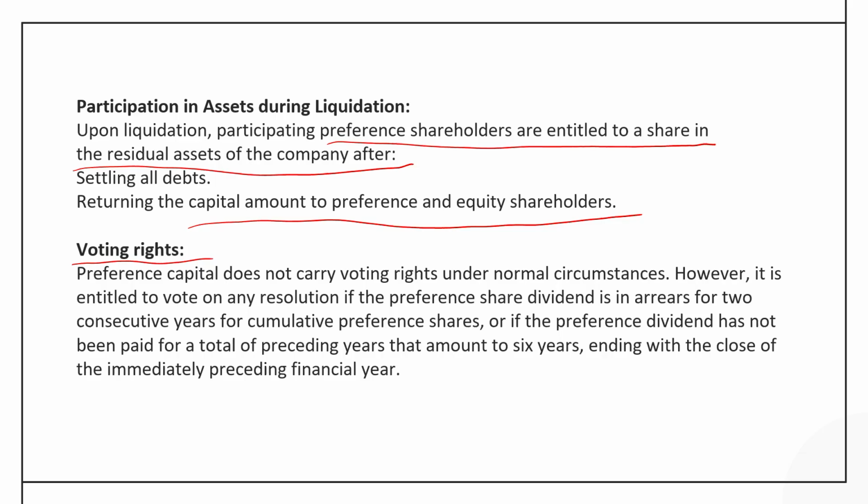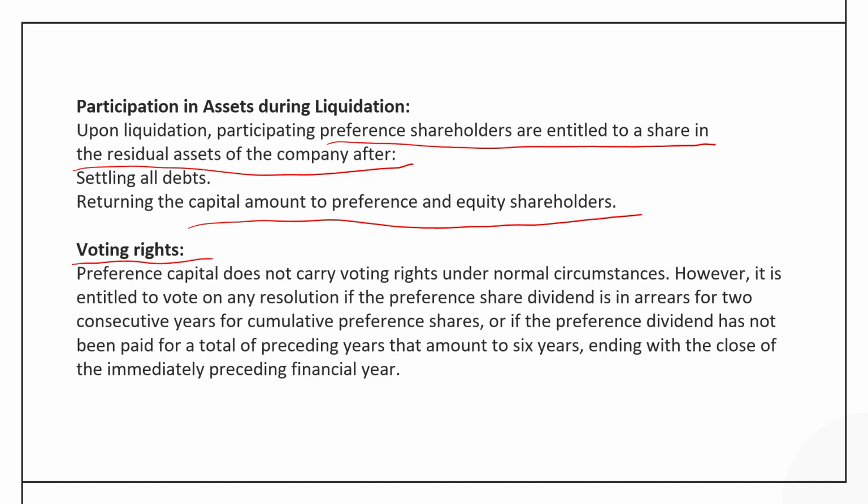Then they do not have much controlling power in the company, just like the equity share. But in some rare circumstances, when the preference shareholders have not been given dividend, especially when it is a cumulative preference share, then they are given some right to vote in the important resolution.